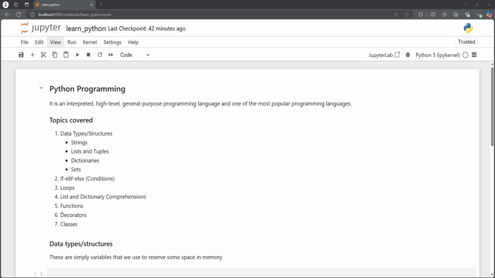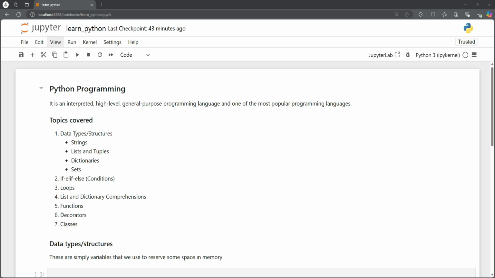For example, if you want to build a web app, you can use Python. If you want to do some scientific programming, you can still use Python because it's a lot easier to use than C++, and it saves a lot of time, and you can build your prototype very quickly using Python programming. And also, if you are interested in machine learning, Python is the most popular choice. So in this video, we will try to cover as many topics as possible about Python programming.